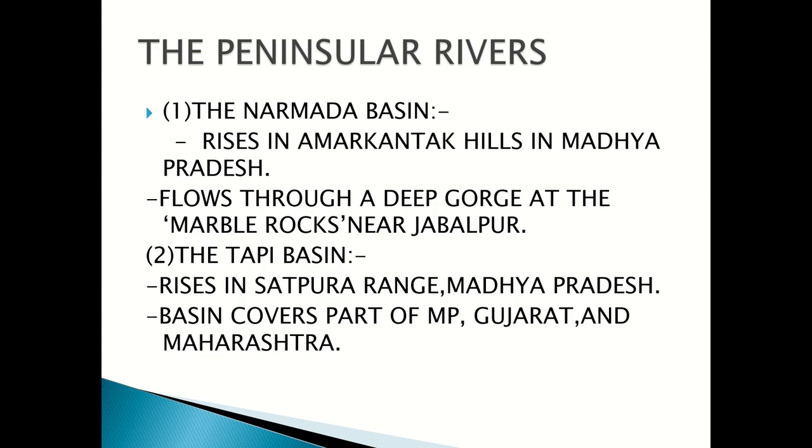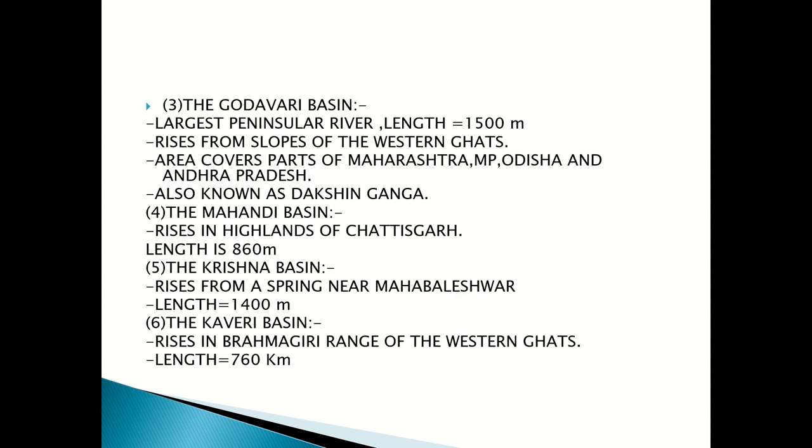Now the peninsular rivers. The Narmada basin rises in the Amarkantak hills in Madhya Pradesh. Second point, it flows through a deep gorge at the Marble Rocks near Jabalpur. Marble Rocks, which are famous in Madhya Pradesh, is a deep gorge formed by the Narmada, which is a peninsular river. Then second, the Tapi Basin. This rises in the Satpura Range, Madhya Pradesh. The basin covers parts of Madhya Pradesh, Gujarat and Maharashtra.